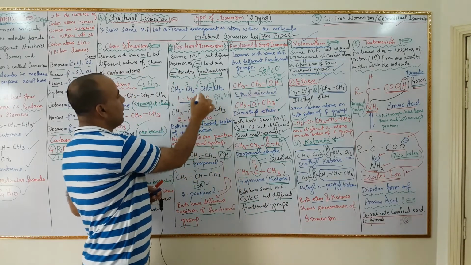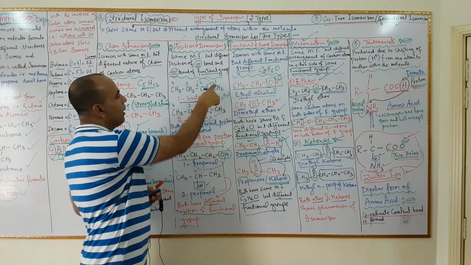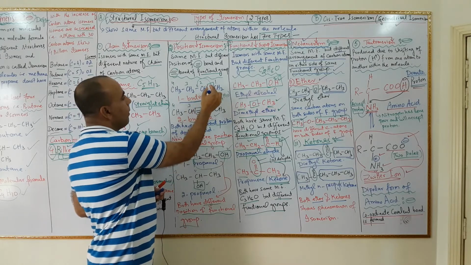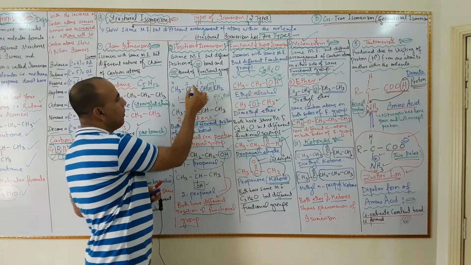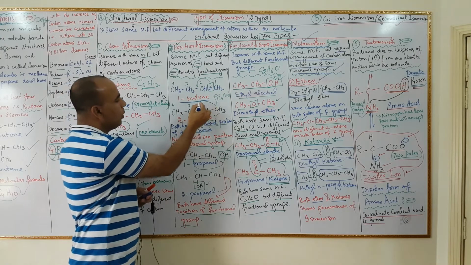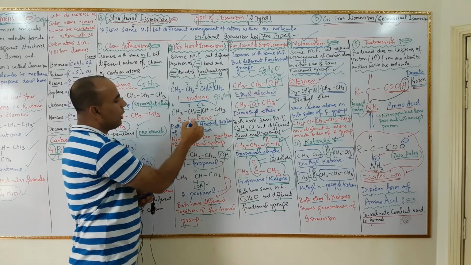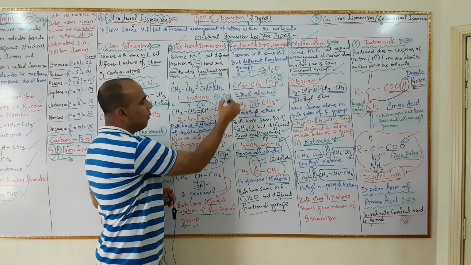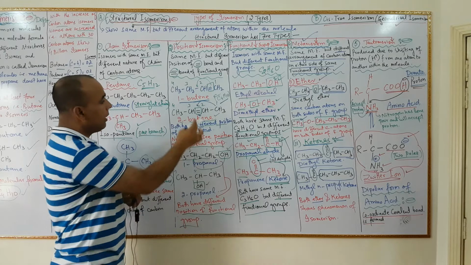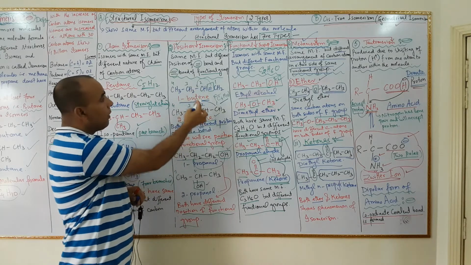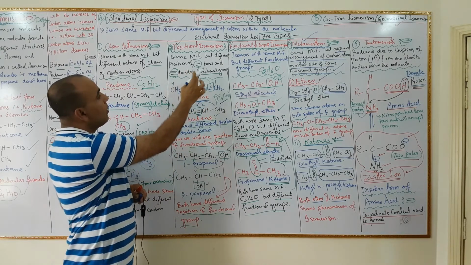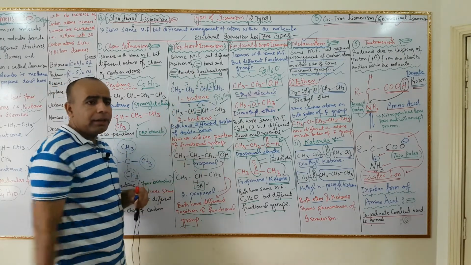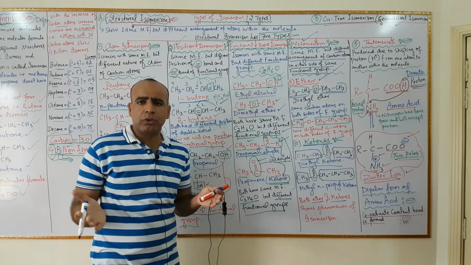This is 1-butene. It has 1 double bond in position number 1, and this is 2-butene. We have shifted the double bond from position number 1 to position number 2. When it comes over here, it is known as 2-butene. Both have the same molecular formula C4H10, but they have different position of the double bond in the structure of the compounds.